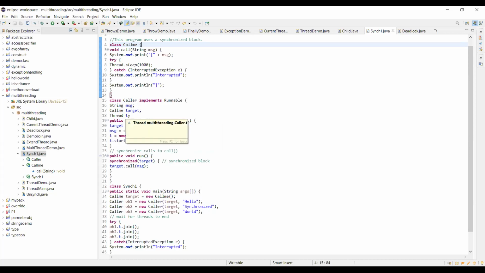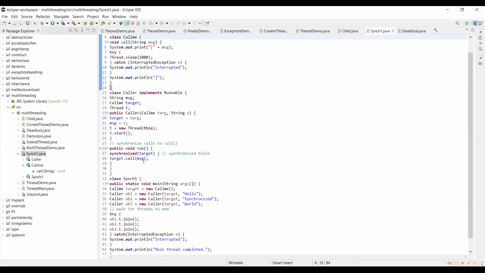So we took one thread reference, that is t. With respect to that t, we are passing the information of the object, so that this object becomes a separate thread. Now by using that object reference we are starting it, so that the run method will be started.